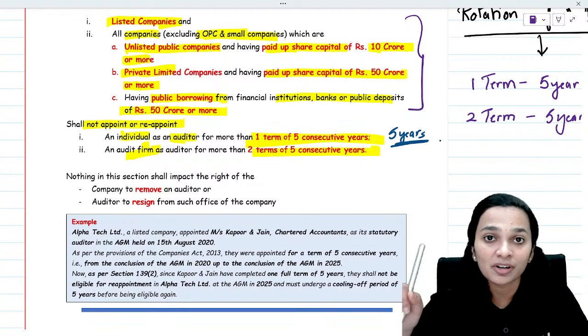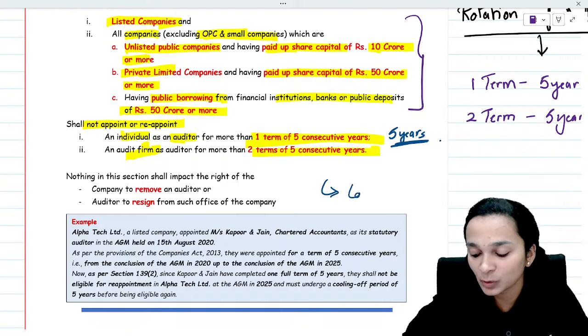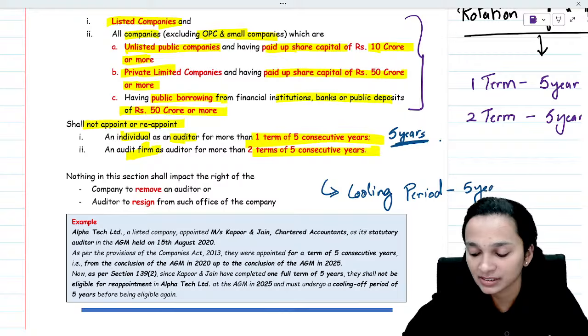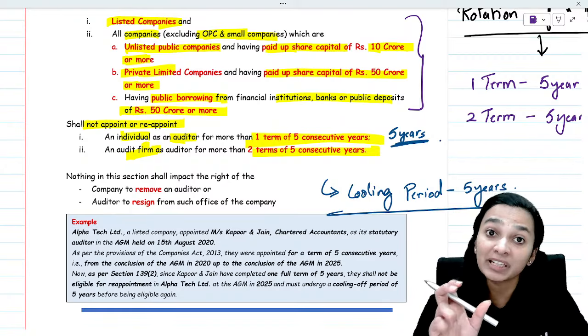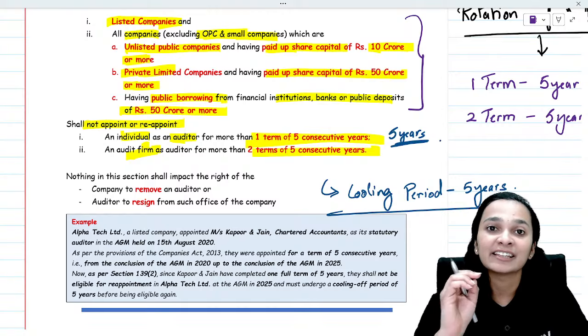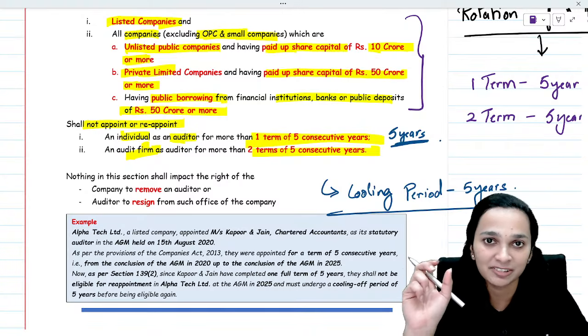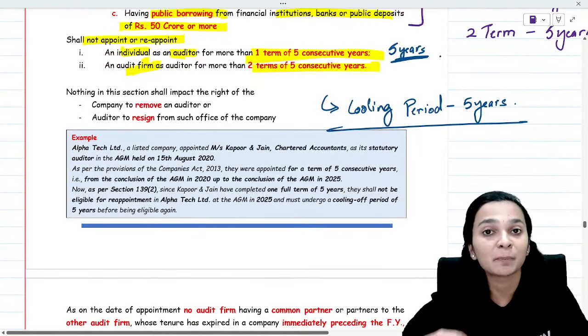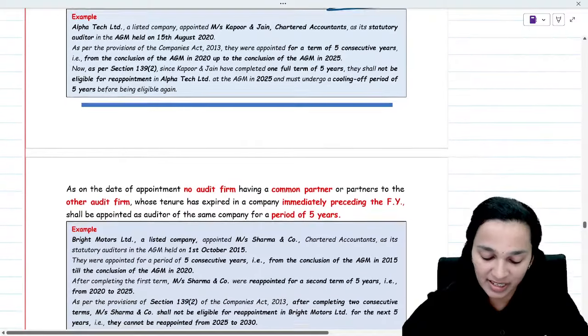And this current auditor will no longer be eligible to be appointed as an auditor for a cooling period. And this cooling period is again a period of 5 years. So whether it is a firm or an individual who has completed their term and is retiring, they shall not be eligible to be appointed as the auditor for the next 5 years. And not only them, their partners, their relatives, they will also not be eligible to be appointed as an auditor.